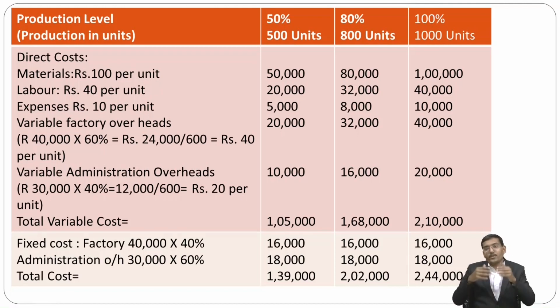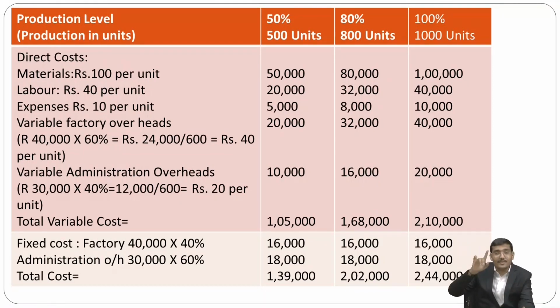So according to that, you just total up, the addition of that particular level of activities like variable cost. At 50%, you just add 50,000 plus 20,000 plus 5,000 plus 20,000 plus 10,000, then you will get 1,05,000.